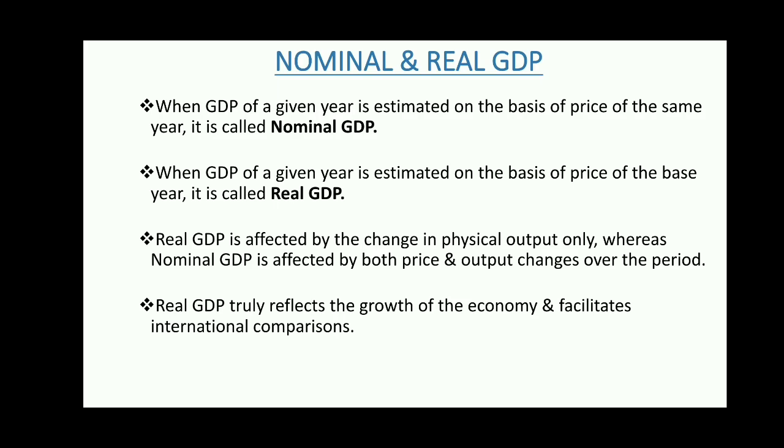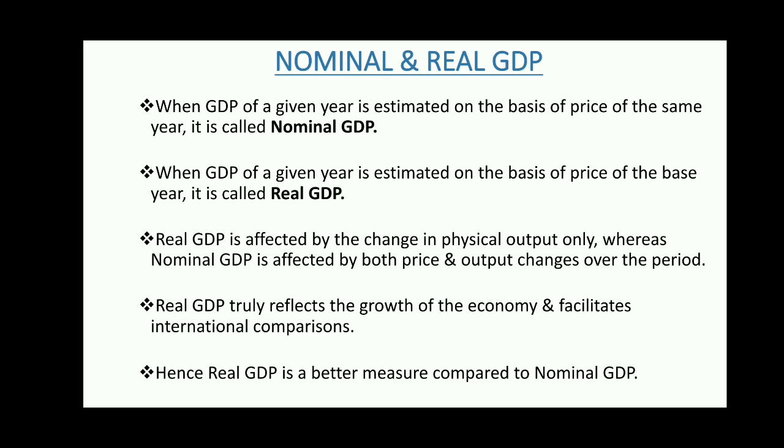That is why real GDP truly reflects the growth of the economy, and it also facilitates international comparisons. Nominal GDP does not give that kind of true measure.